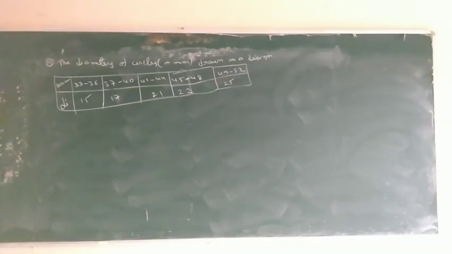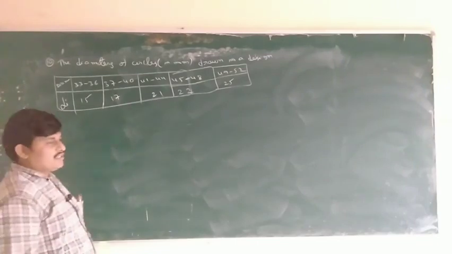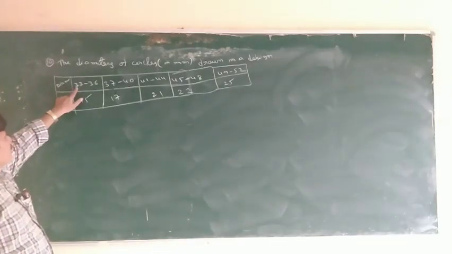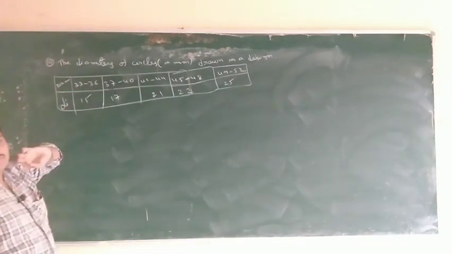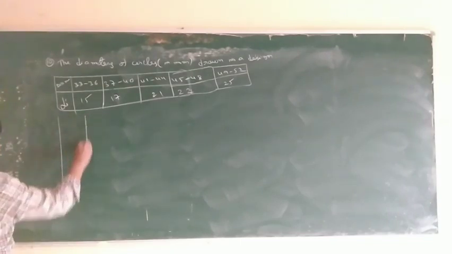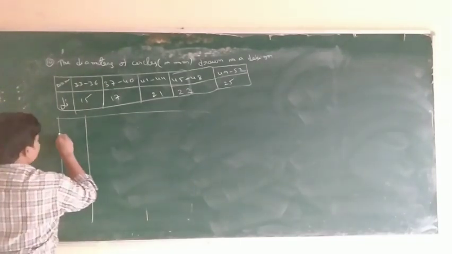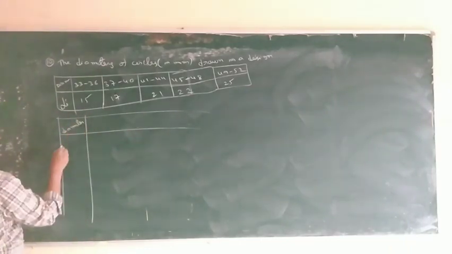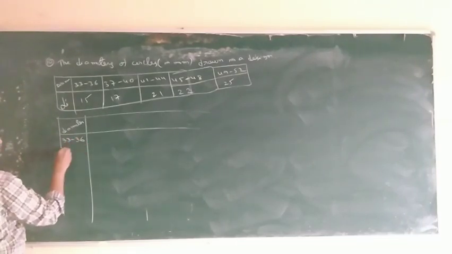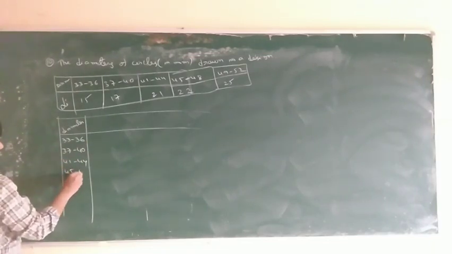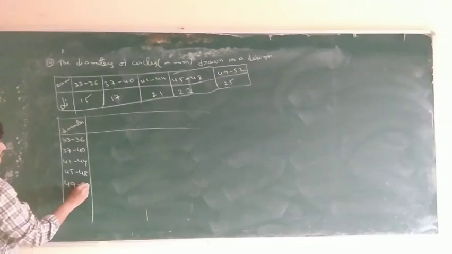In our textbook, 10th problem, a hint is also given. What is the hint? Minus 0.5, plus 0.5. For example, 32.5 to 36.5. This is already given in the text. See your textbook problem number 10. First, the intervals: diameter 33 to 36, 37 to 40, 41 to 44, 45 to 48, 49 to 52.